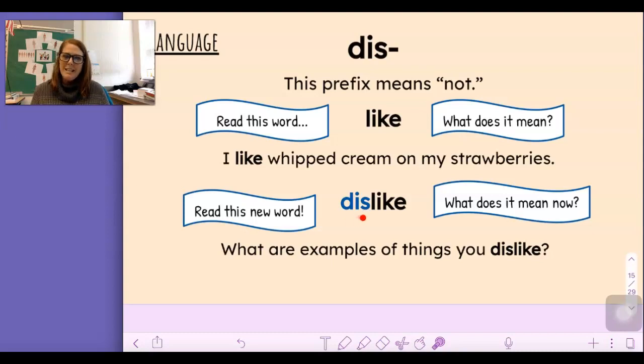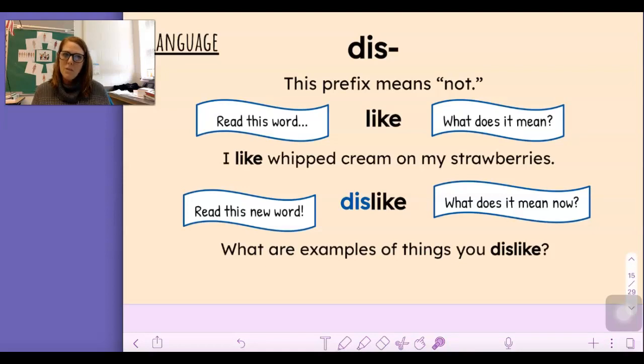Let's read it with dis in the front. Dislike. Again, dislike. Now it means that we do not like something. What are examples of things you dislike? I dislike when people are mean to each other. I dislike Brussels sprouts.